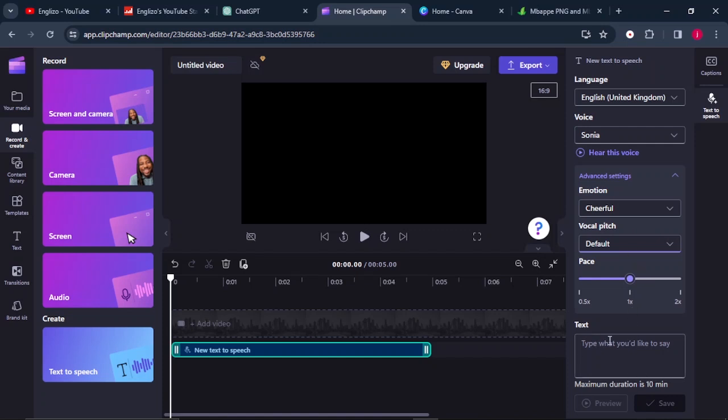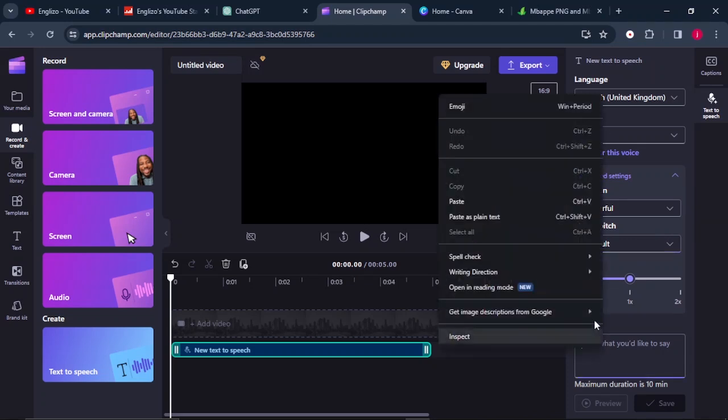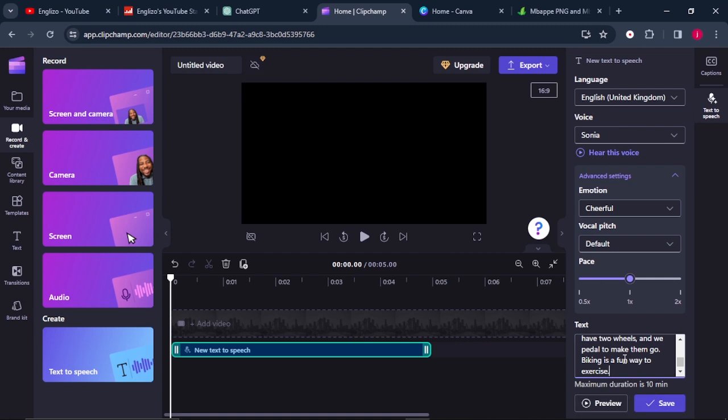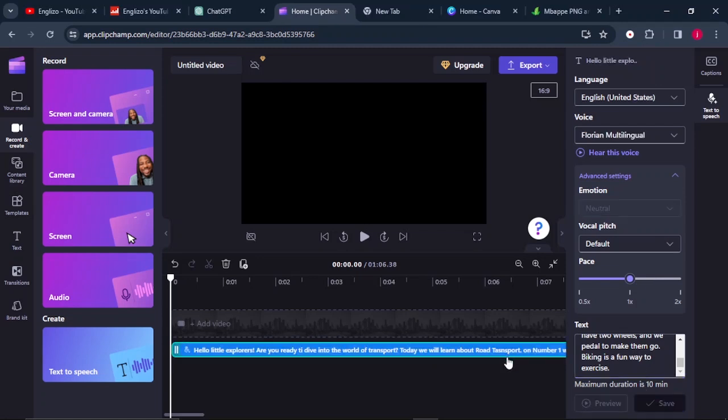From there, what I need to do here is to paste my text that I've copied from ChatGPT. I'll just paste my lesson here for the kids. Like I mentioned, you can add some text that you feel is necessary, and you can remove any text that you feel is not necessary. Once everything is checked, you click on save. Okay, so now everything is set. We can play it to hear the way it sounds.